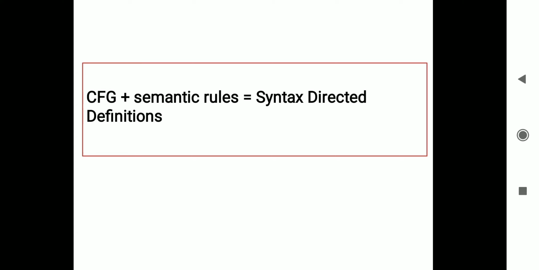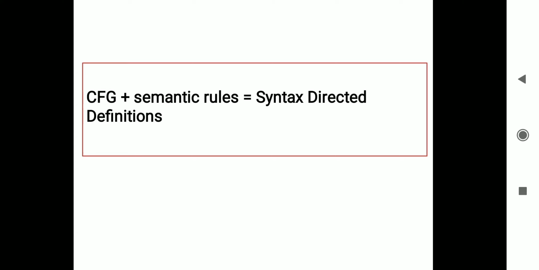The parser is able to compute the particular expression, that is what we call evaluation of expression. The parser is also capable of conversion of infix to postfix expression. It is capable of coercion, that is typecasting, variable declaration, and type checking. Everything will be done by the parser if it gets syntax directed definitions.